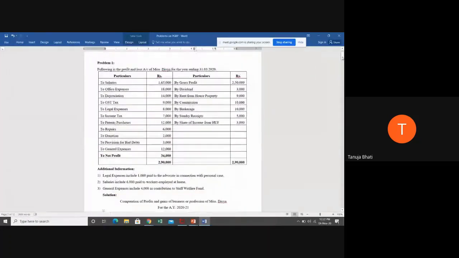Next, rent from house property. Is this a business income?